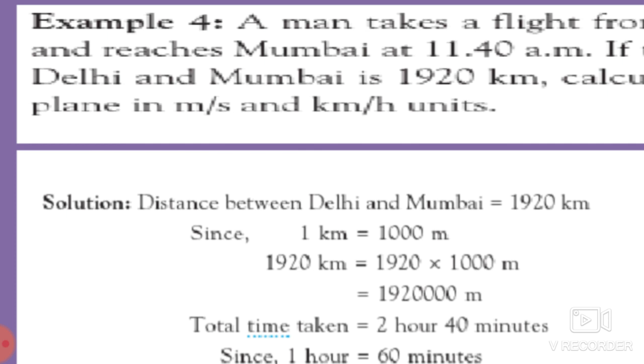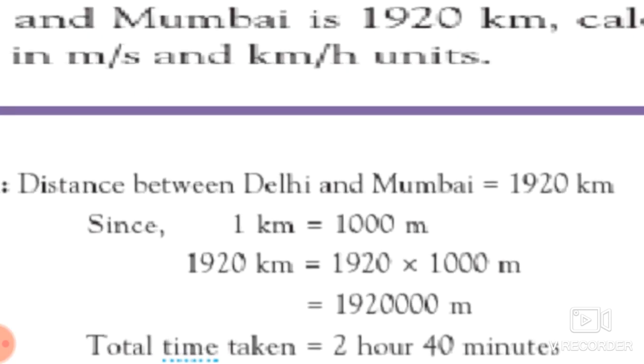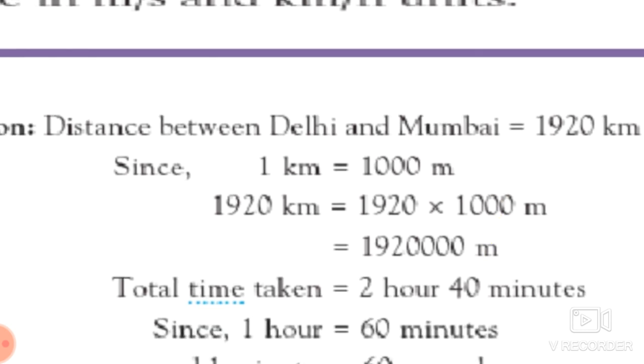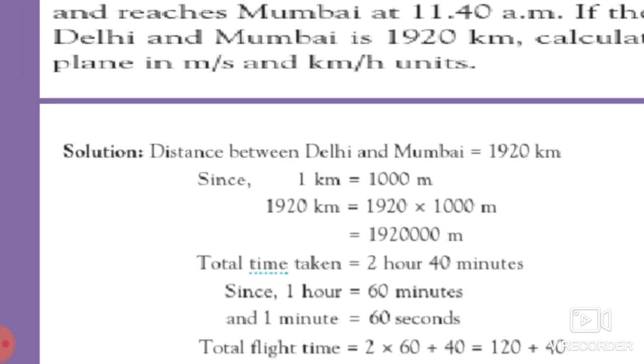So obviously, when we have to calculate 1920 kilometer, how much is that in meter? Here we multiply it by 1000 and then we will get the answer in meter. So what is the answer? For 1920 kilometer, we get 19,20,000 meter by multiplying by 1000. Okay, so this is all about the distance.